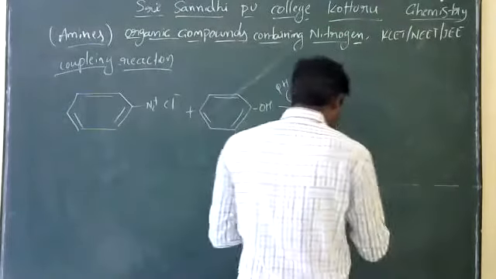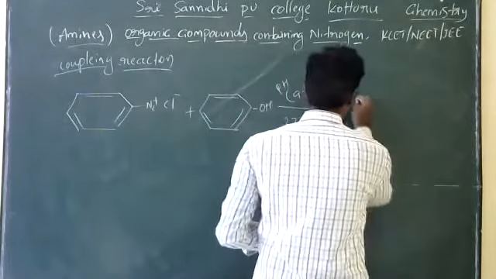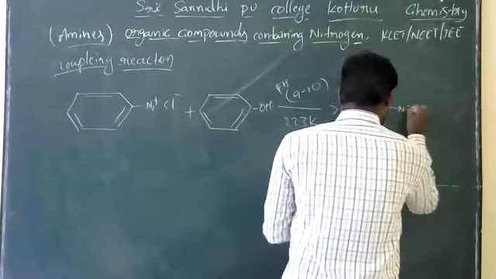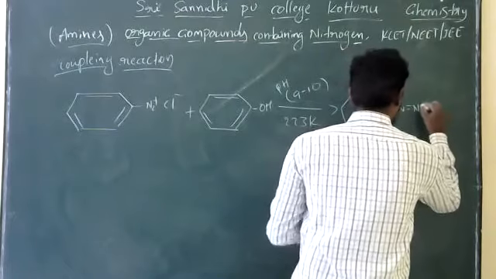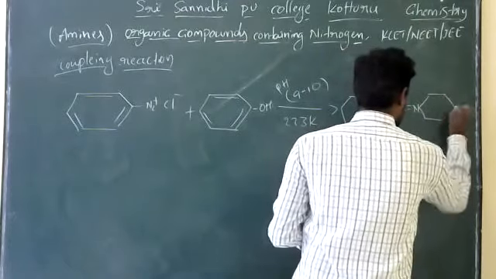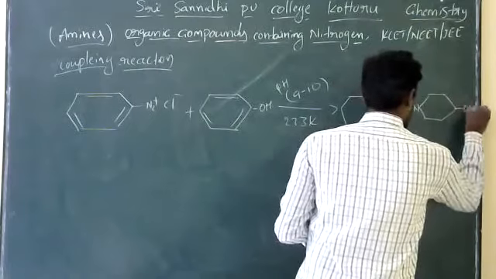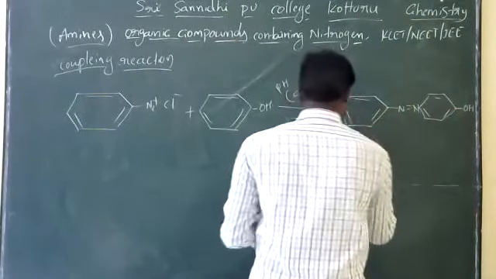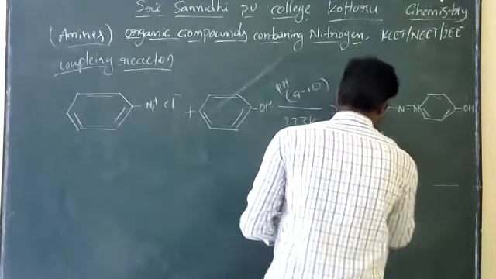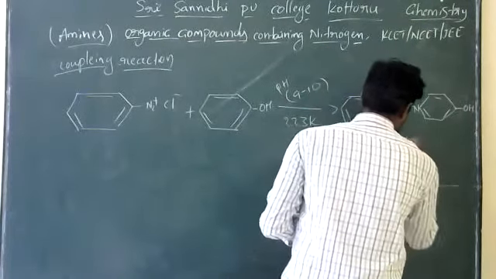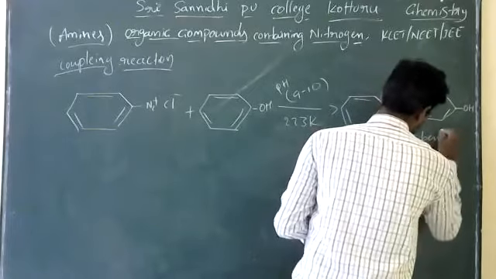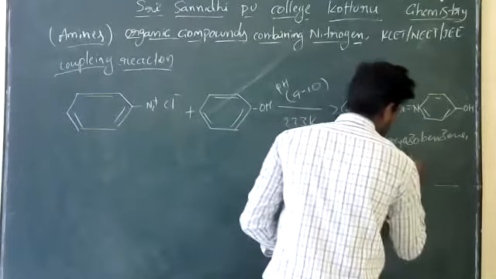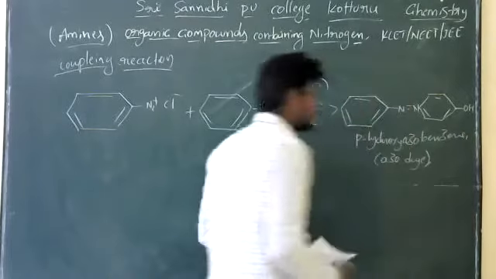it produces para hydroxy azobenzene. So this one we can call para hydroxy azobenzene, or azodye. We call this an azodye also. Okay? So this is the reaction.